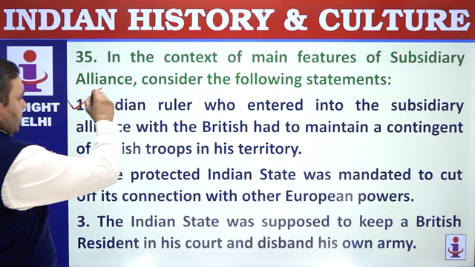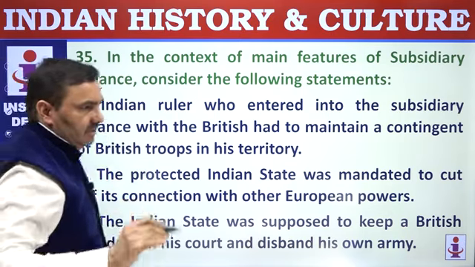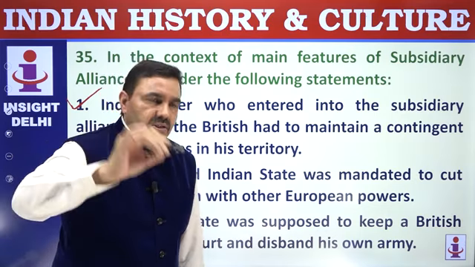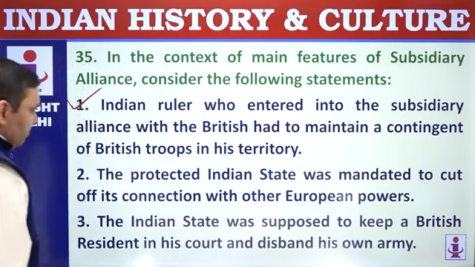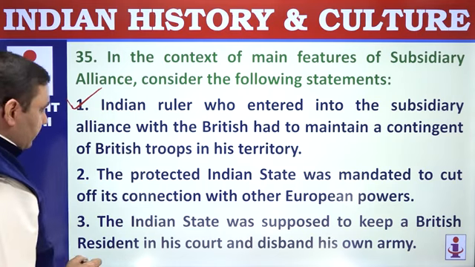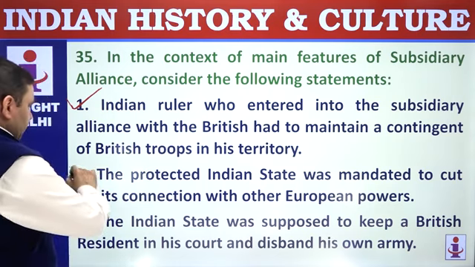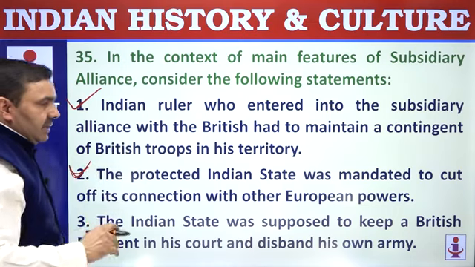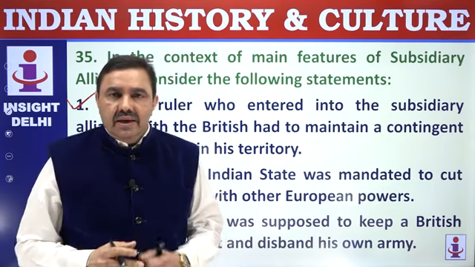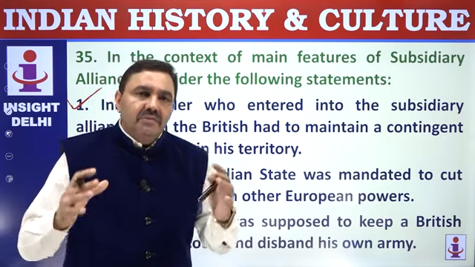So a permanent subsidiary force was stationed in the capital of the native state that signed the subsidiary alliance treaty. The protected Indian state was mandated to cut off its connection with other European powers. This protected Indian state could not hire any European, could not recruit any French or any other European without the permission of the English company.